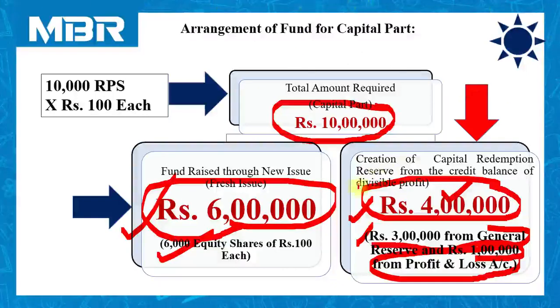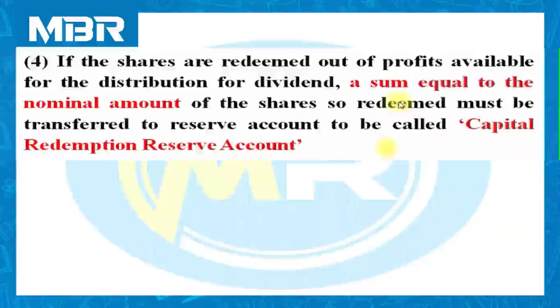And we have to create one more specific reserve, that is a capital redemption reserve from the credit balance of divisible profit. I will come to the point in next provision.